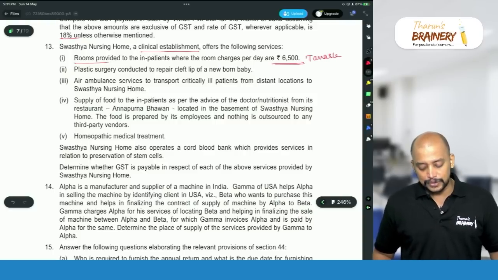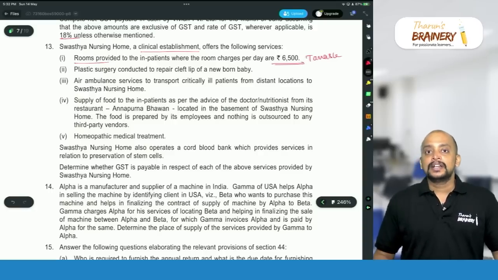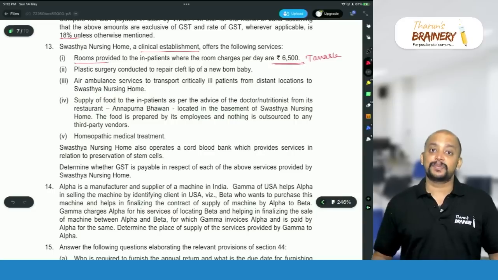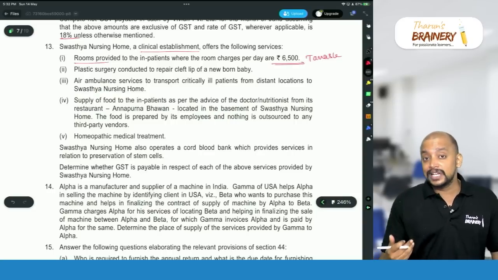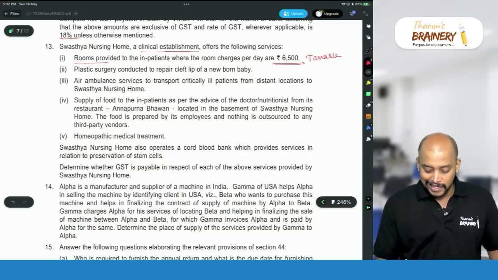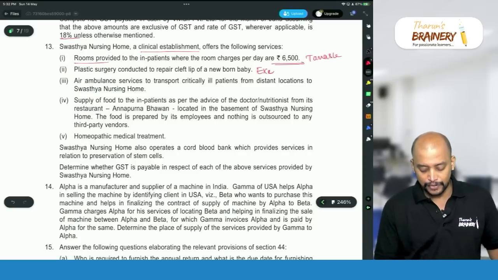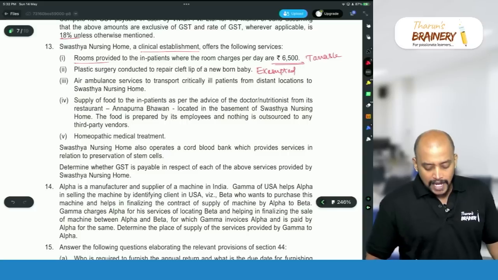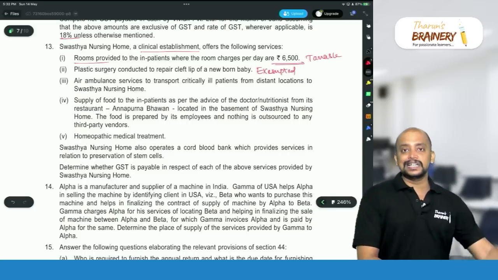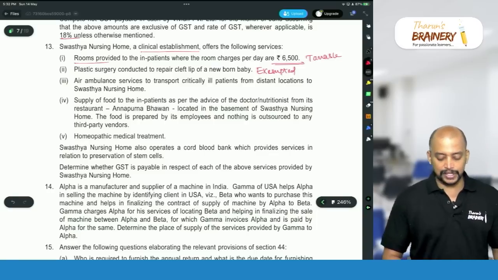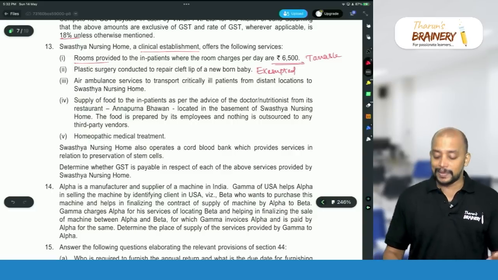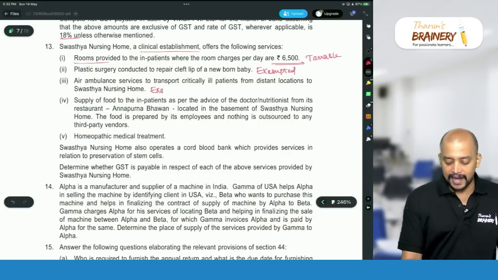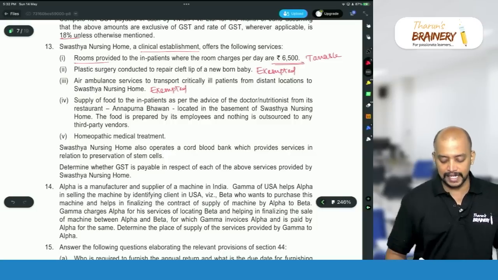Plastic surgery conducted to repair cleft lip of a newborn baby. Plastic surgery, cosmetic surgery and hair transplantation are not treated as healthcare service, but if these are carried out to restore the anatomy of body parts affected due to congenital defects or developmental abnormalities, then it is healthcare service, therefore it is exempted. Air ambulance service to transport critically ill patients from distant locations to Swasthya Nursing Home. So, air ambulance service, any ambulance services will be exempted. Let it be air ambulance or road ambulance, ambulance service is exempted.